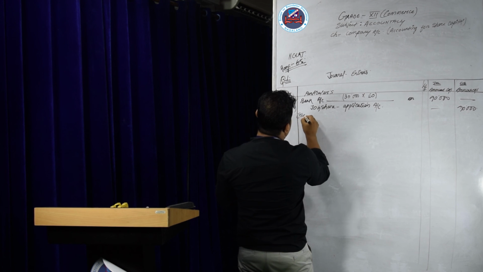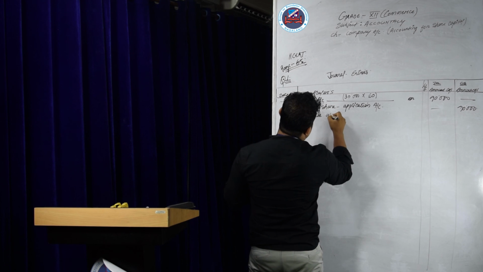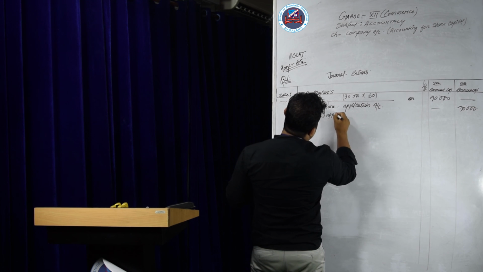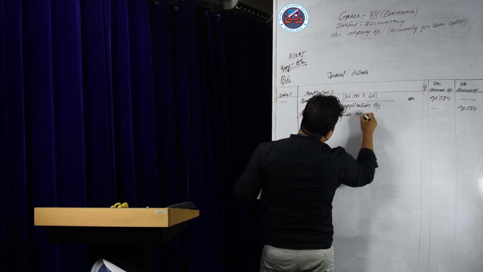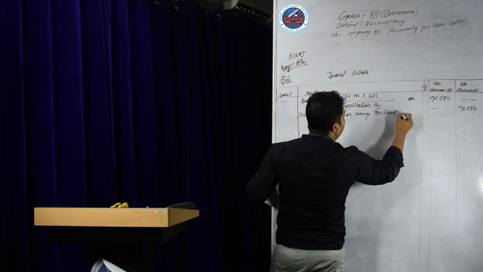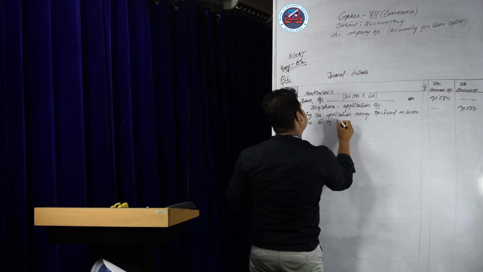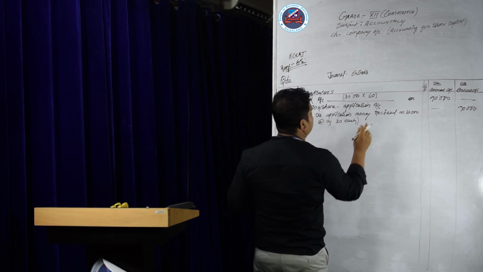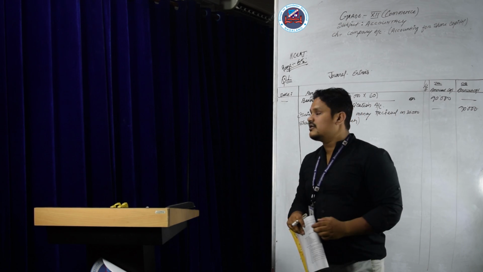Being the application money received on 30,000 shares at the rate of rupees 30 each. So if you multiply 30,000 into 30, it is 90,000. Debit 90,000, credit also 90,000.